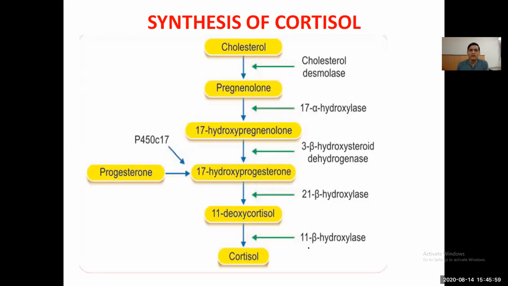So, how is the cortisol hormone synthesized? They are corticosteroids, so they are synthesized from cholesterol by the cholesterol desmolase enzyme to progesterone, and then the 21 hydroxylase enzyme converts the 17 hydroxyprogesterone to 11 deoxycortisol, and the 11 beta hydroxylase enzyme converts it into cortisol.